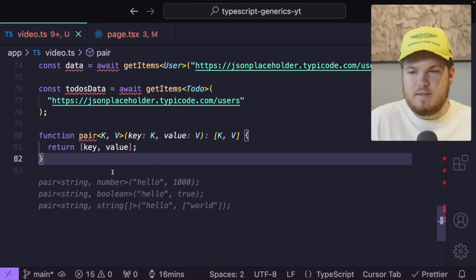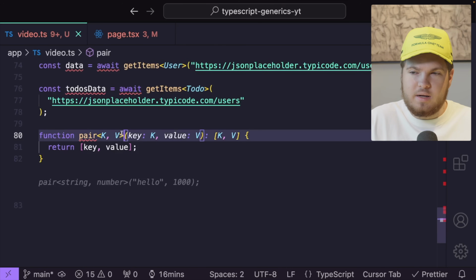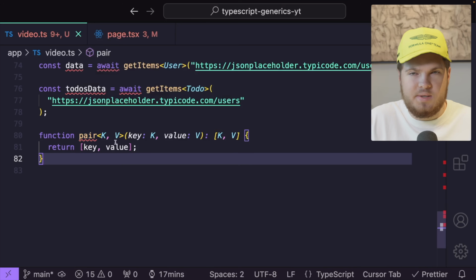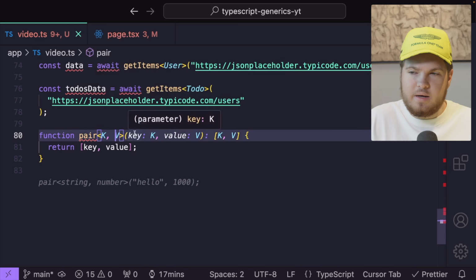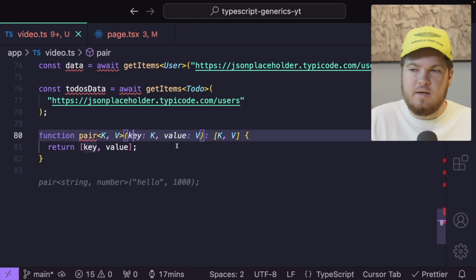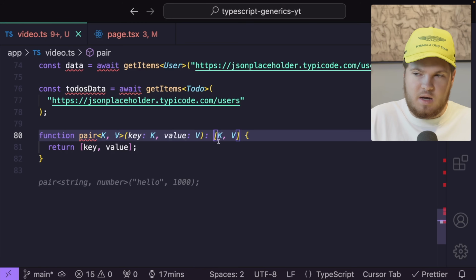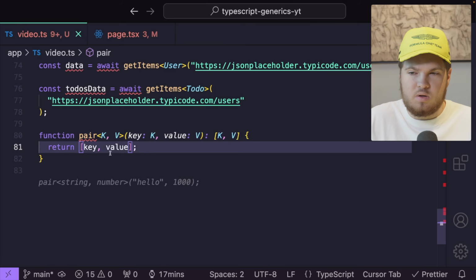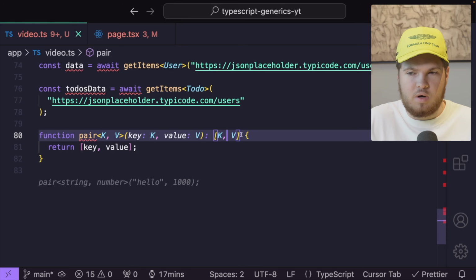This at the end of the day is a function pair. We again have our type parameters, K and V. This could also be A and B, or C or D. Then we accept two parameters, key and value. Key will have a type of K, and value will have a type of V. And then we have our return type, an array of K and V inside of there. This is a tuple, if you didn't know. And then inside of our function, we again return our key and value, as we show in our return type.